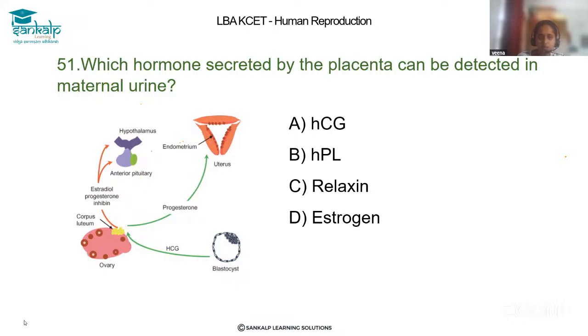So HCG is human chorionic gonadotropin hormone, and its content is very high, so that's why in the maternal urine we will get more HCG content. So the correct answer here is the option HCG. Thank you.